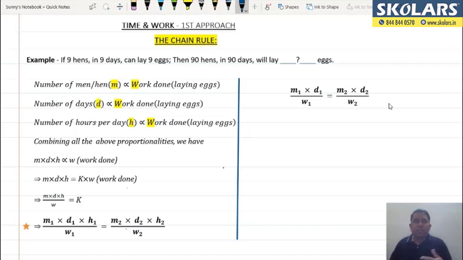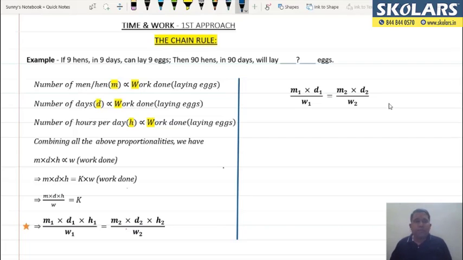So hours per day, जैसे यहां पर अगर होता 9 hens in 9 days working for 9 hours per day, तो ऐसा तो अभी इस क्वेश्चन में है नहीं, लेकिन eventually we will see that hours per day is also directly proportional to the amount of work done. जितने ज्यादा घंटे पर डे मैं काम कराऊंगा उतना ज्यादा मेरा work done होगा. In this case the work done is laying eggs.